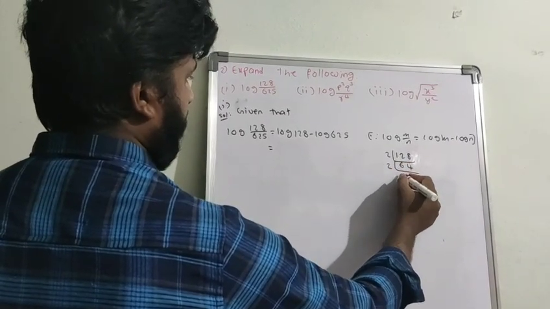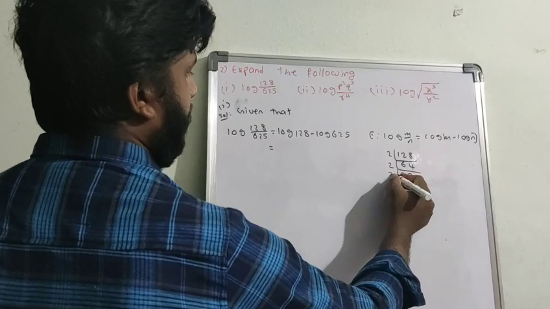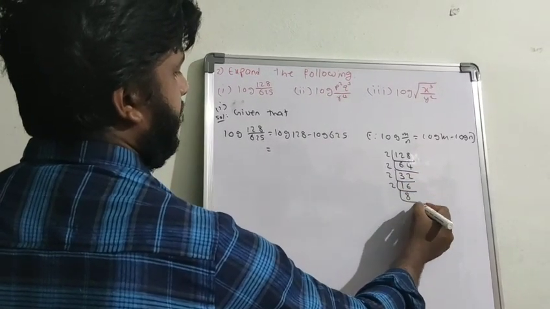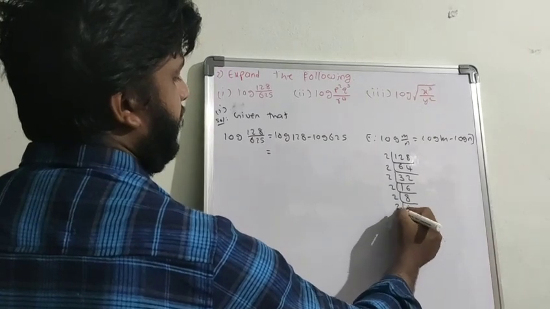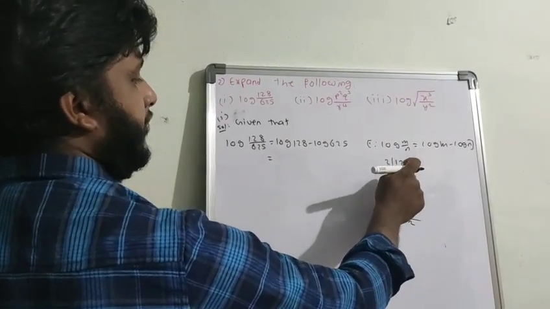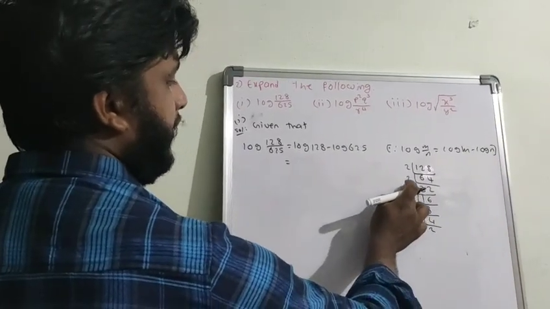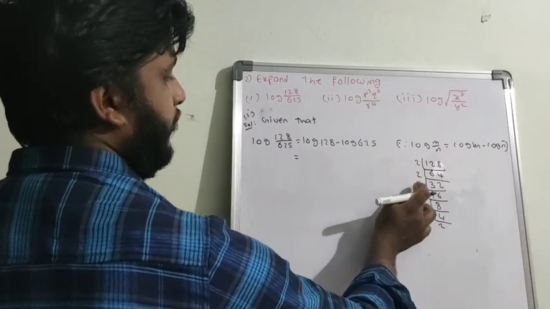64, again 2 divisible 32, again 2 divisible 16, 8, 4, 2. Just check once: 64, 32, 16, yes. 1, 2, 3, 4, 5, 6, 7.